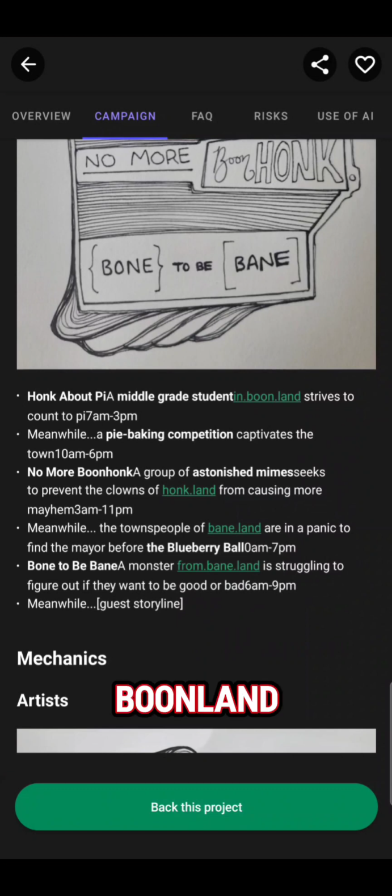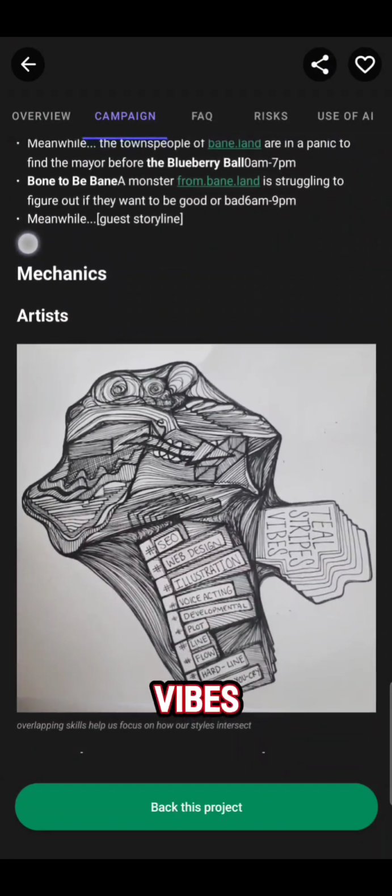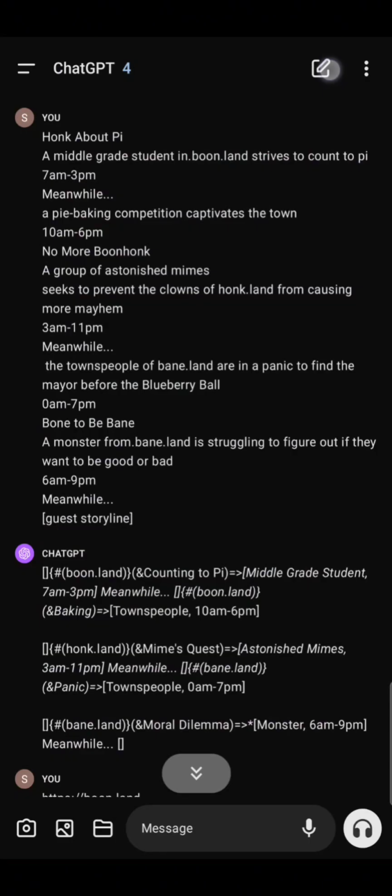student in Boonland trying to count to pie while a pie baking competition captivates the town. No More Boon Honk is a group of astonished mimes seeking to prevent the clowns of Honkland from causing more mayhem, while the townspeople of Baneland are in a panic to find the mayor before the Blueberry Ball. And Bone to Be Bane is about a monster from Baneland struggling to figure out if they want to be good or bad. And I also drew something about Teal Stripes vibes to include in the creative energy.